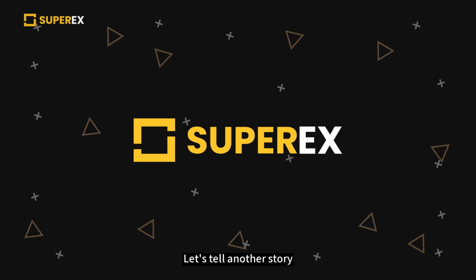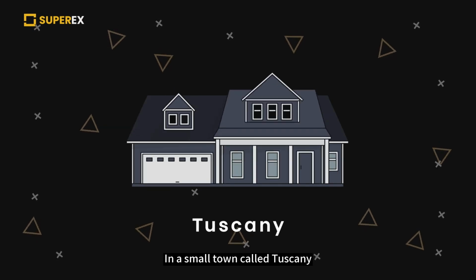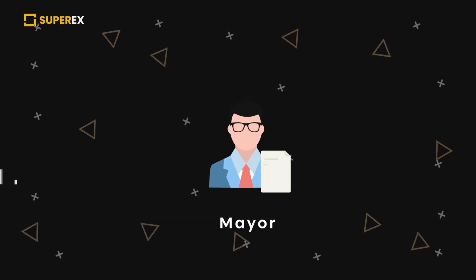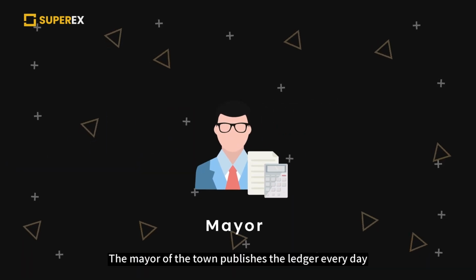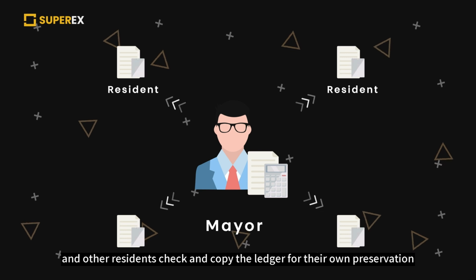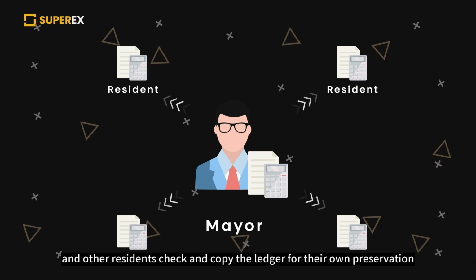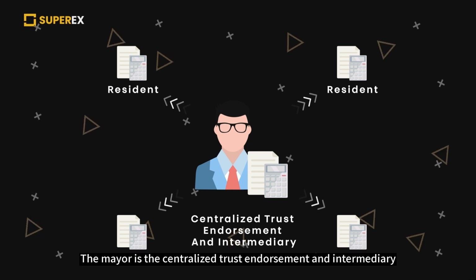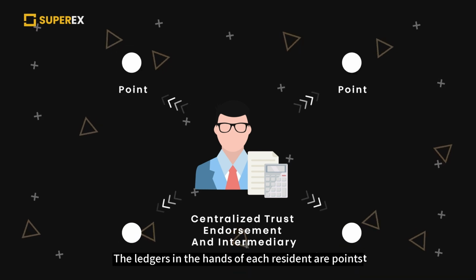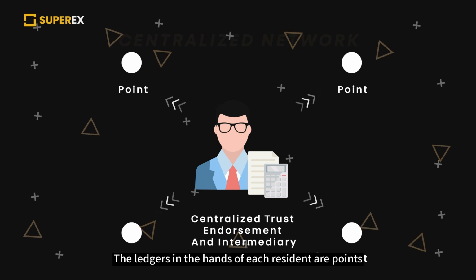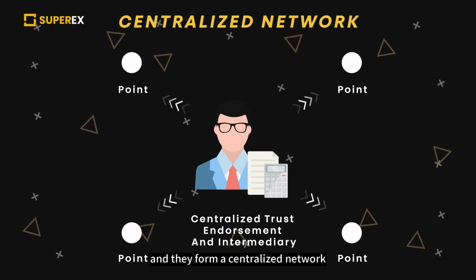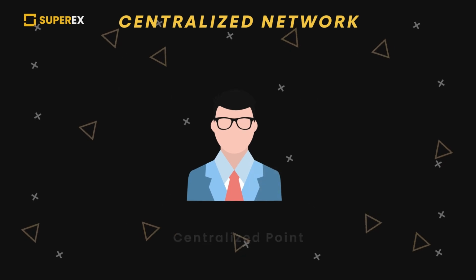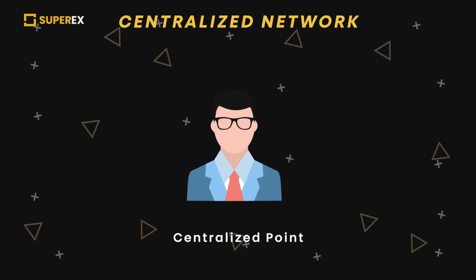Let's tell another story. In a small town called Tuscany, all transactions are recorded through the mayor of the town. The mayor publishes the ledger every day, and other residents check and copy the ledger for their own preservation. The mayor is the centralized trust endorsement and intermediary. The ledgers in the hands of each resident are points, and they form a centralized network. All the data and information on the ledger come from the mayor, which is the centralized point.